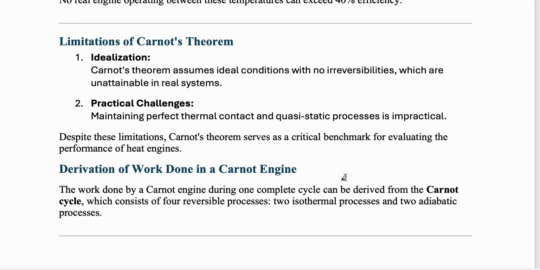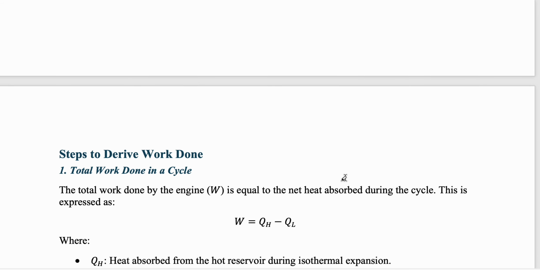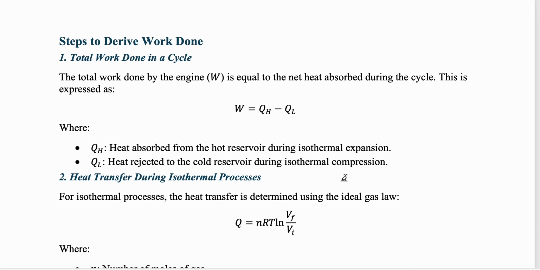Okay, limitations we have already discussed. Work done is also simple. We have already looked into the work done process. If we look into the heat given or rejected, in the two adiabatic processes, Q, the heat, is equal to 0, right?